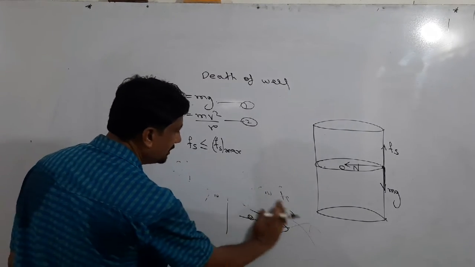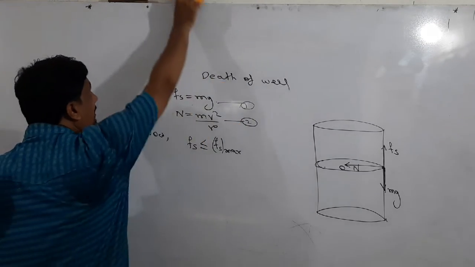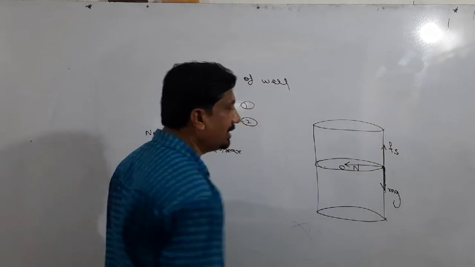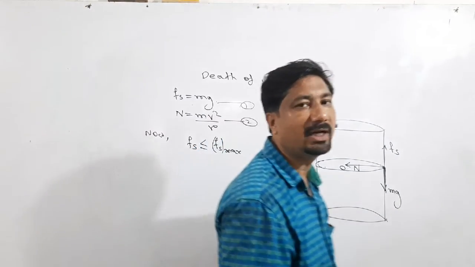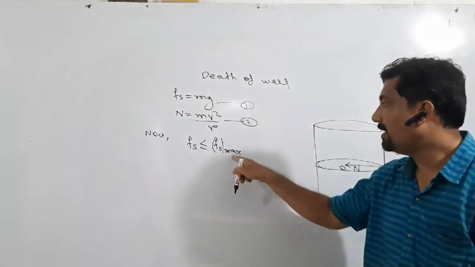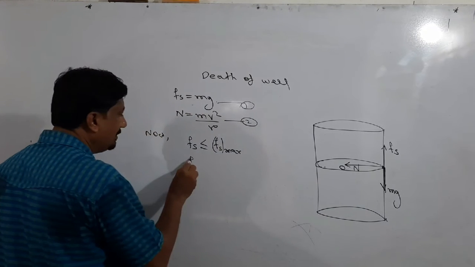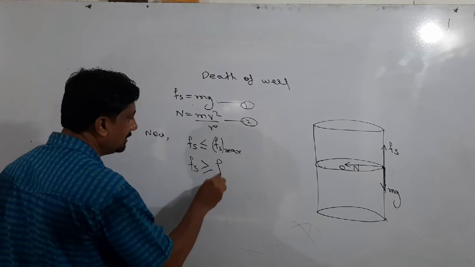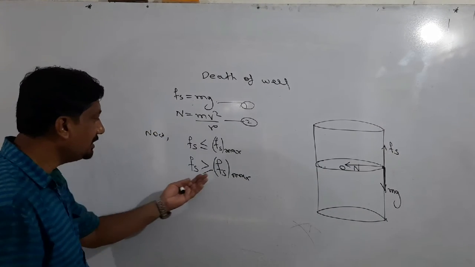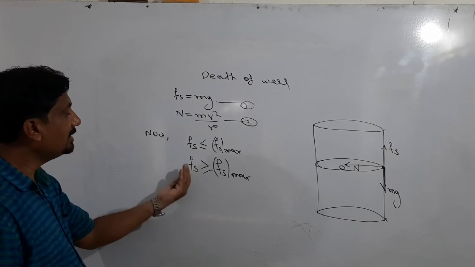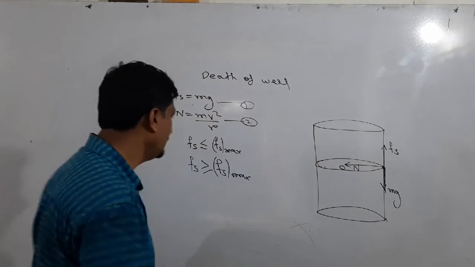The static frictional force between the two surfaces in contact, that is, the surface of the vertical wall and the tires, must be less than or equal to the maximum static frictional force. If we reverse it, the meaning is that if the frictional force is above the static frictional force, then the body is in motion, in the upward direction.